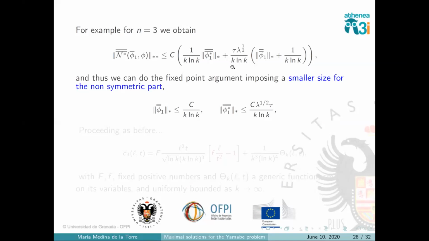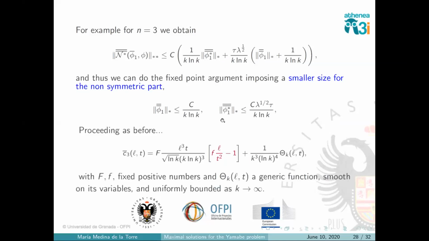So we can do the fixed point argument maintaining the large size on the symmetric part, because we don't care, because we have this that makes it smaller. But then here we can refine and apply the fixed point argument in a ball of smaller size.